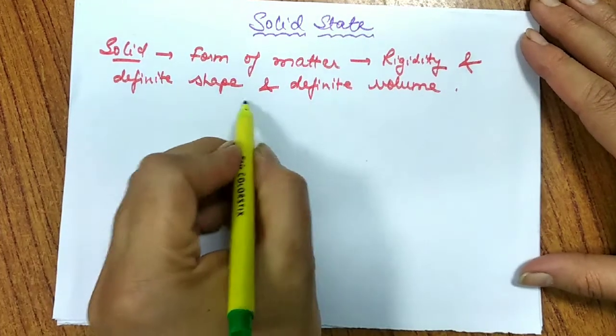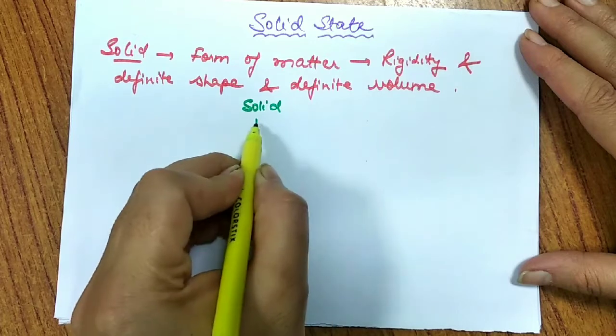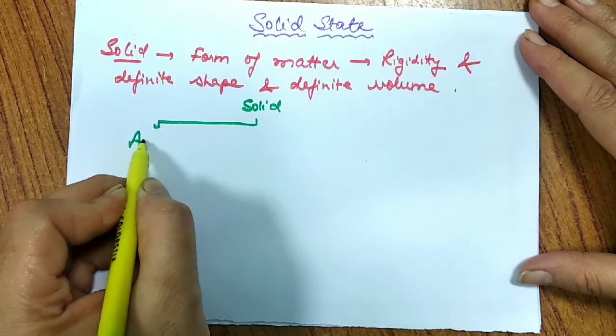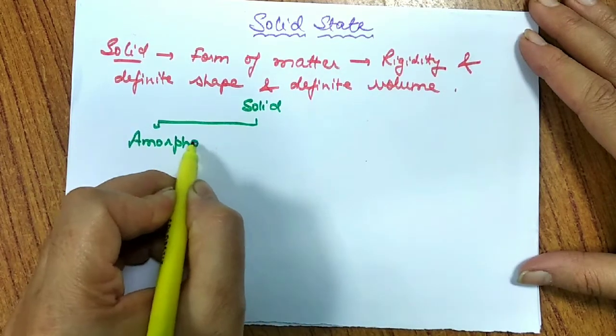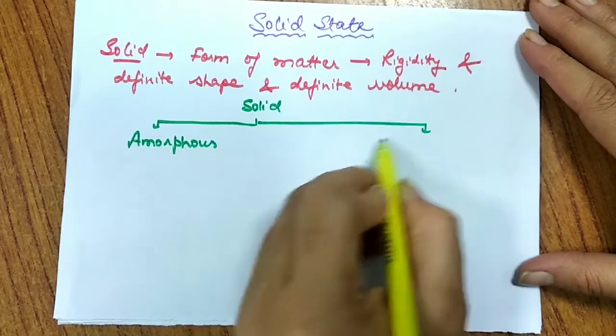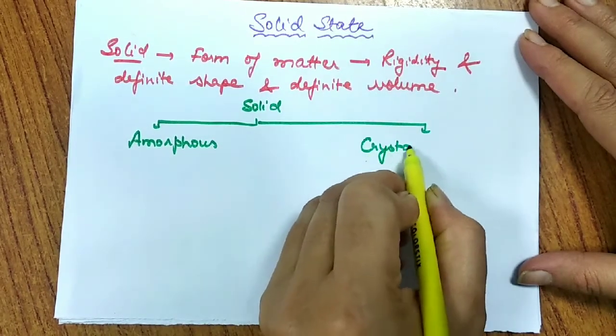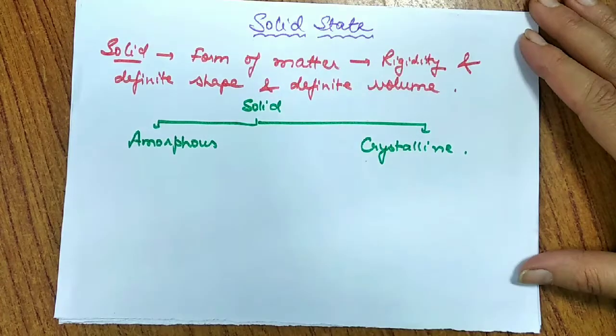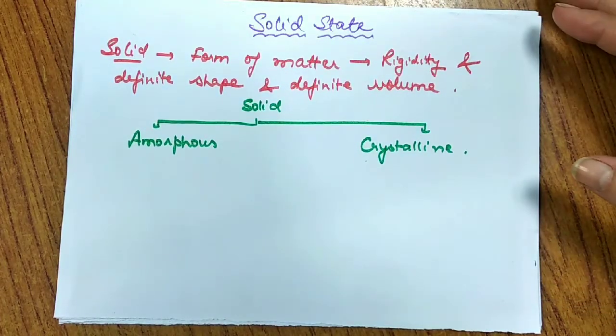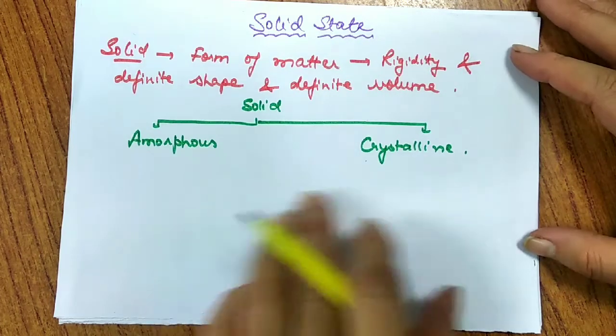Moving further, we'll classify solids into two categories: amorphous solid and crystalline solid. So basically what are these two? First of all, solids are broadly classified into two categories: amorphous and crystalline.